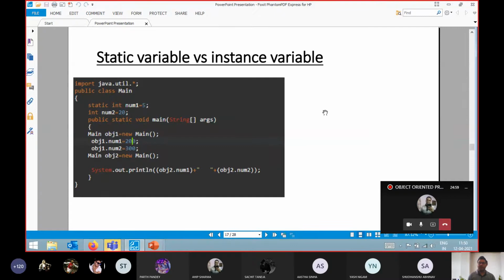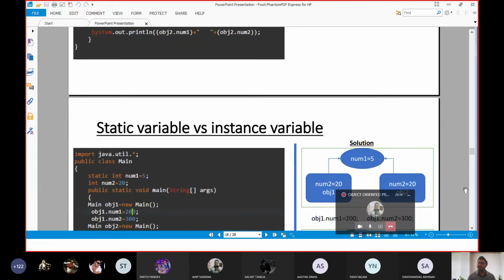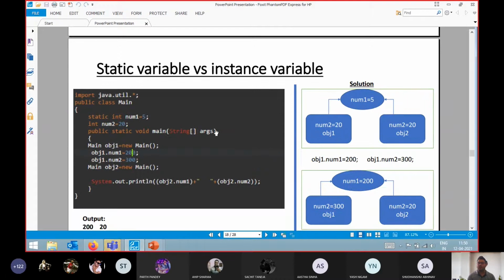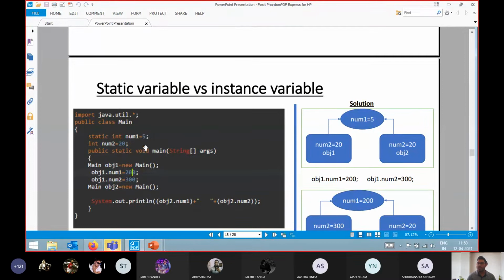Now why have I given you this particular problem? So that you will understand the difference between a static variable and a non-static variable, which we also call an instance variable. This is the explanation of this particular problem. In this problem, we have created one static variable and one instance variable, and we have already initialized some values.